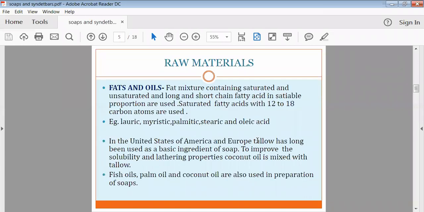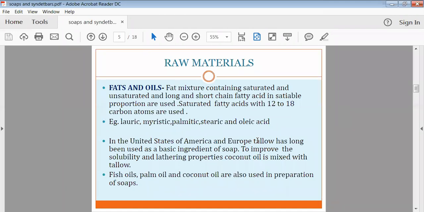What kind of raw materials do we use for the preparation of soaps as well as syndet bars? The first material required is fats and oils. The fat mixtures contain saturated and unsaturated material, that is long chain and short chain fatty acids. Generally, saturated fatty acids with 12 to 18 carbon atoms are utilized, for example lauric, myristic, palmitic and stearic acid.